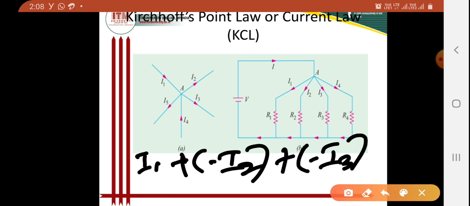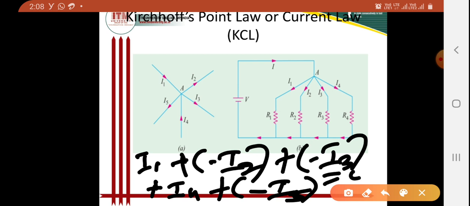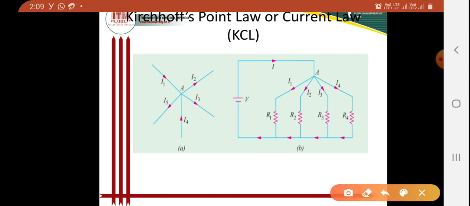The next current is I4, which is coming to the point, so plus I4. Current I5 is leaving the junction, so I consider it minus. According to Kirchhoff's current law, the resultant will be 0.